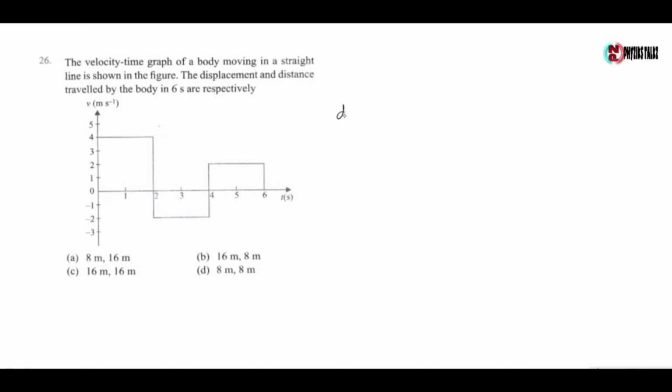Now displacement is 2 into 4 for the first rectangle plus 2 into minus 2 for the second part and 2 into 2 for the third part. So this gives 8 minus 4 plus 4. This gives 8 meter. So the displacement is 8 meter.